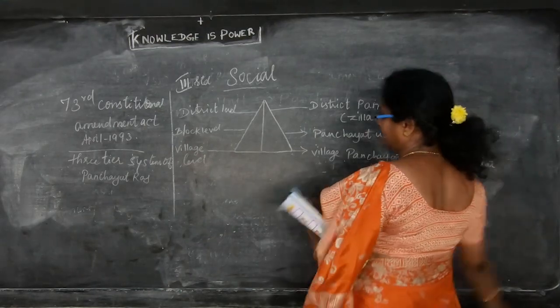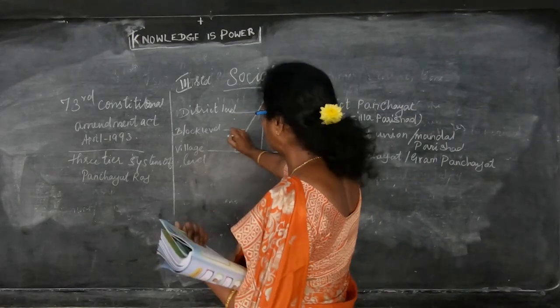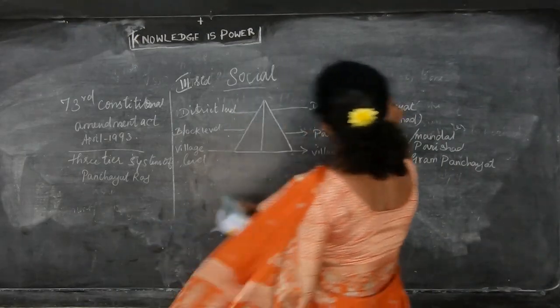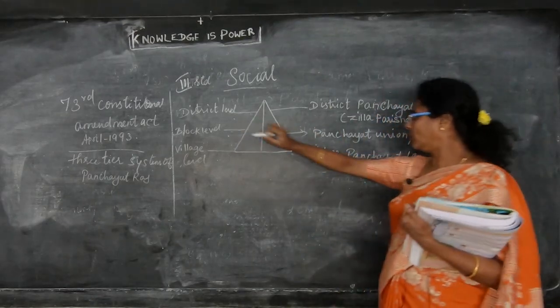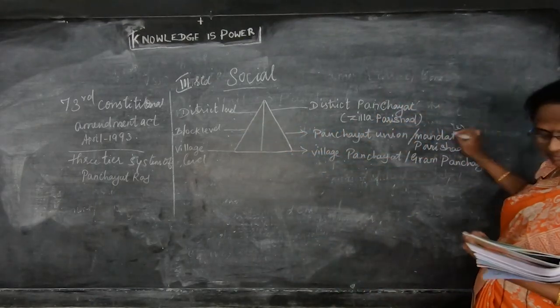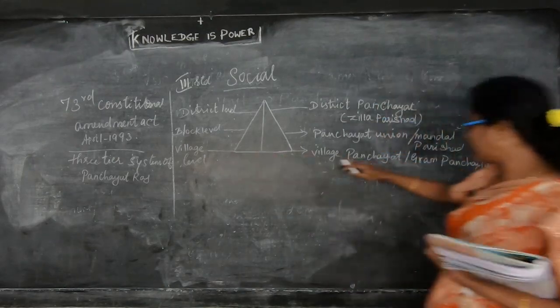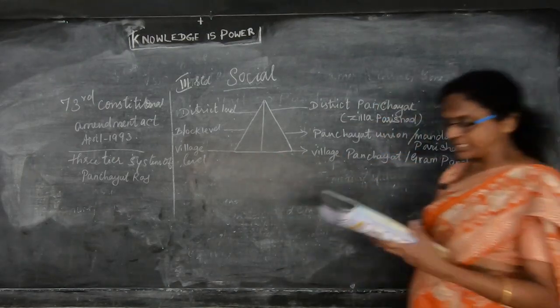So district level, block level and village level. At district level, there is the district Panchayat or Zilla Parishad. At block level, they have the Panchayat Union or Mandal Parishad. At village level, they have the Village Panchayat or Gram Panchayat.